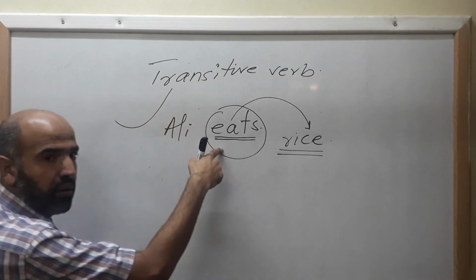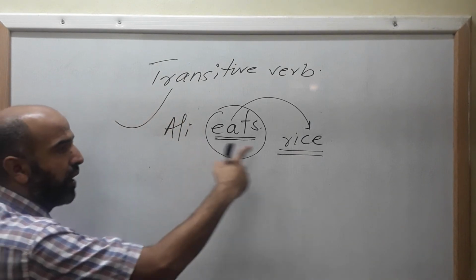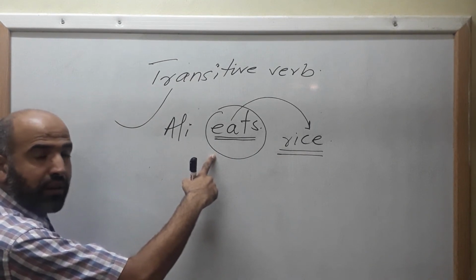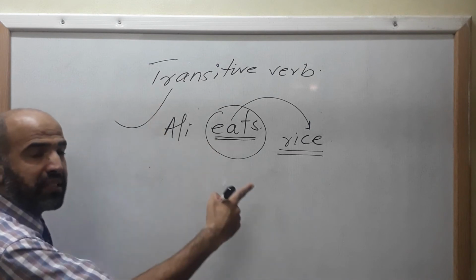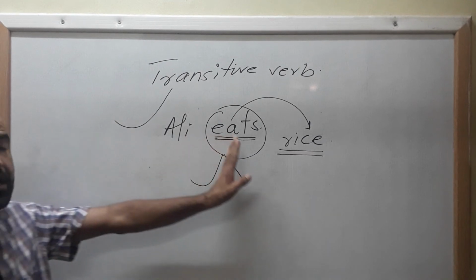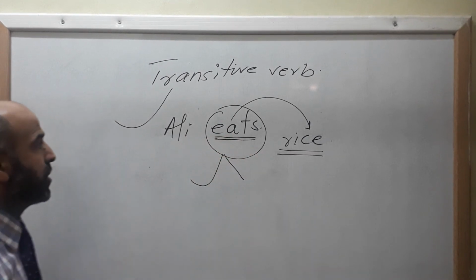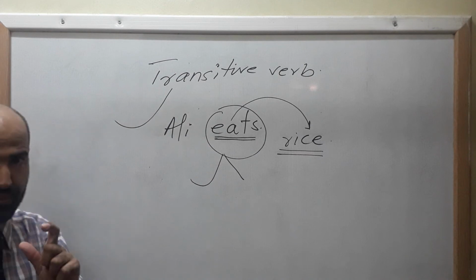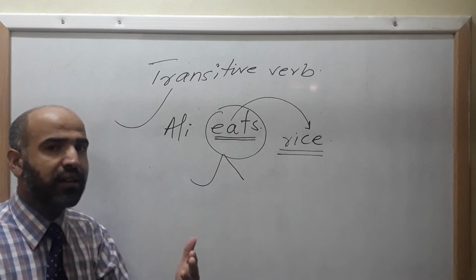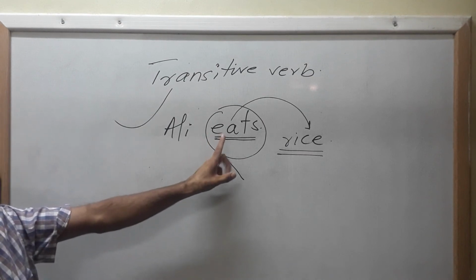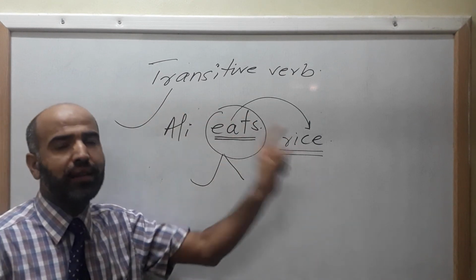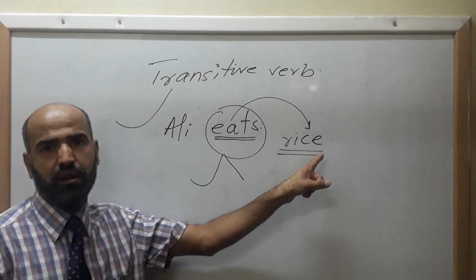Here your verb eat is demanding an object. So when a verb needs, requires, or demands an object to give you complete sense, that is called your transitive verb. Dear students, a transitive verb is a verb that needs an object to complete its meaning. Point number one. The other definition is that a transitive verb is a verb that does not stop with its subject, rather it moves to the other part of the sentence, that is called an object.